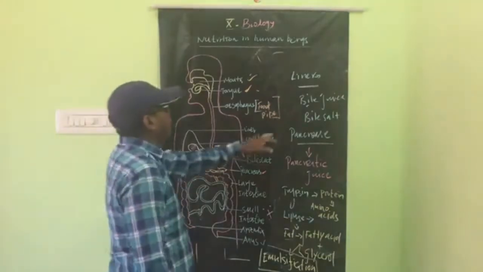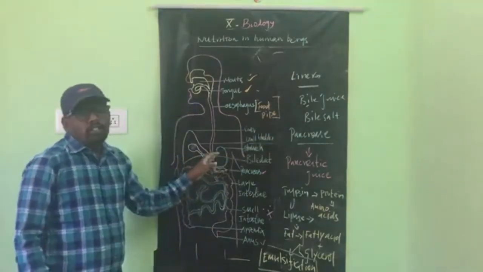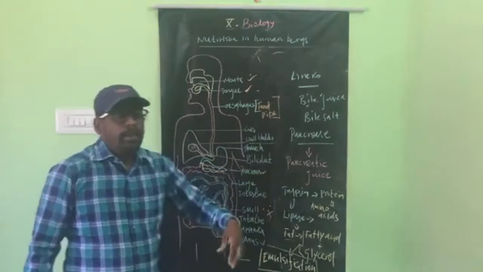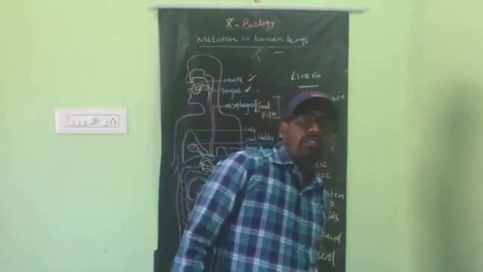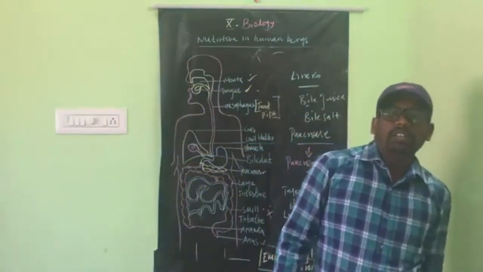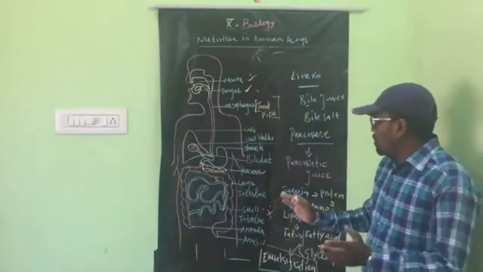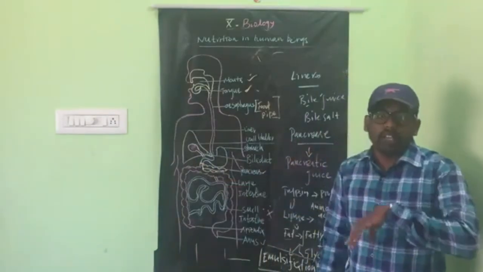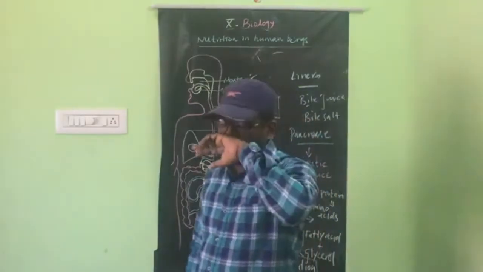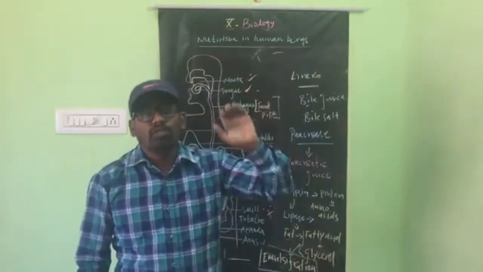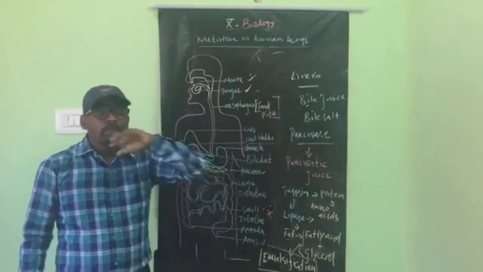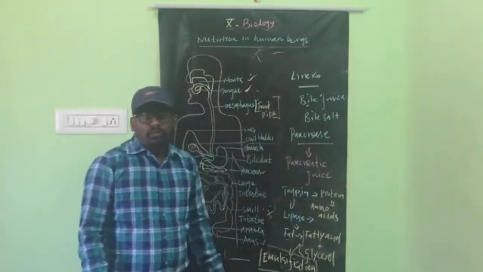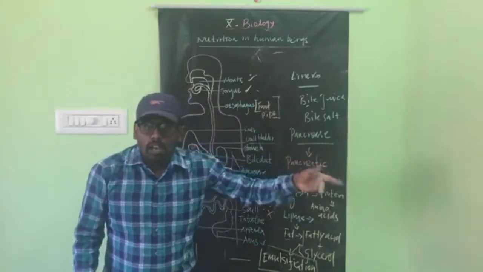For example, when the food is in the stomach, it is acidic in nature. When the food enters the small intestine, it should be converted into alkaline nature, so acidic to alkaline.